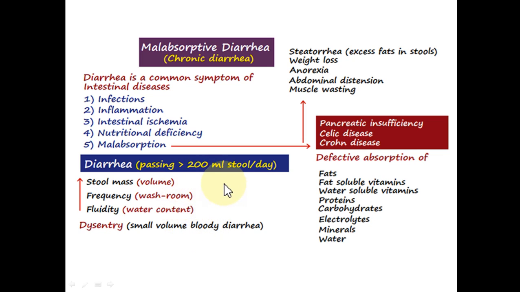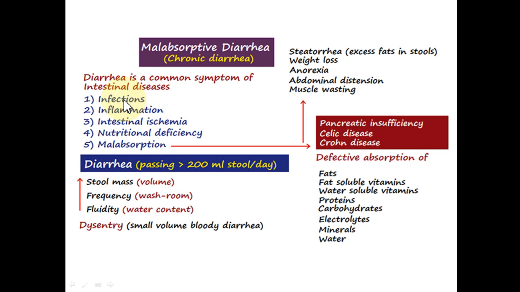Diarrhea is a common complication of many intestinal disorders. For example, it may be a complication of bacterial or viral infection, where bacterial infection mostly results in exudative diarrhea.